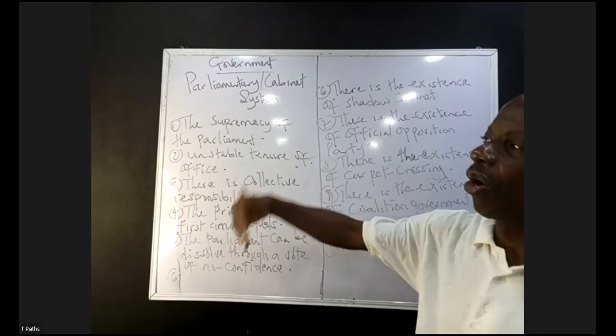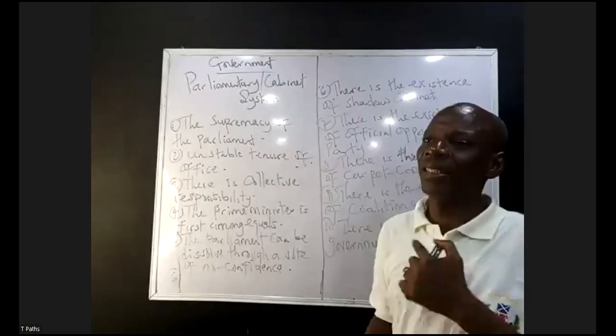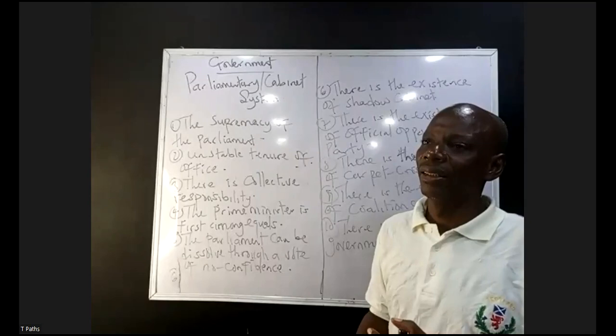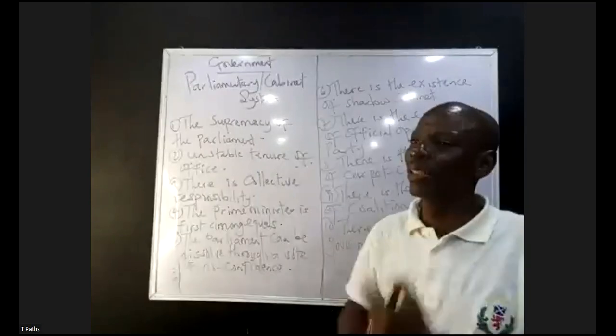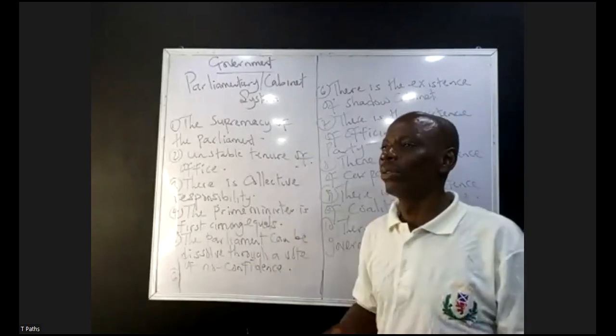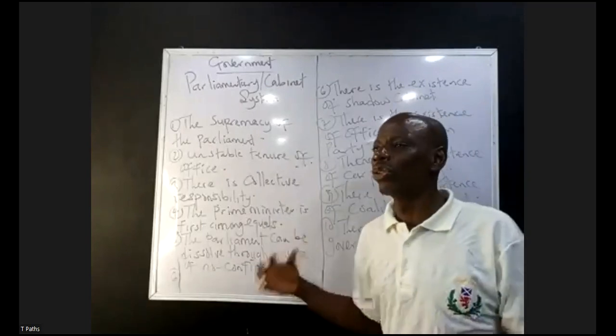If they are able to carry the people along, if they are able to enact good policy that enhances the standard of living of the citizenry, they will continue to get the support and legitimacy of the electorate.